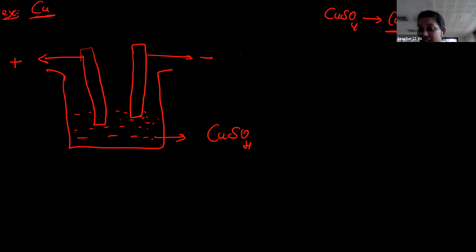Students, in a galvanic cell, anode was negative, cathode was positive. We have explained why anode is negative. That is because of the electrode-electrolyte interface. Do you remember? With respect to electrode, this electrolyte is negative, or with respect to electrolyte, this may be negative.